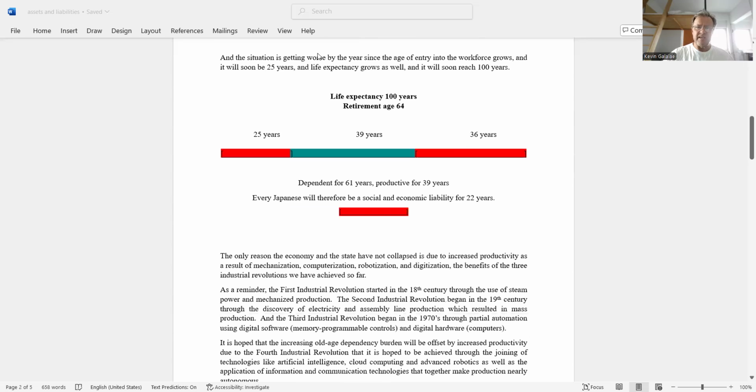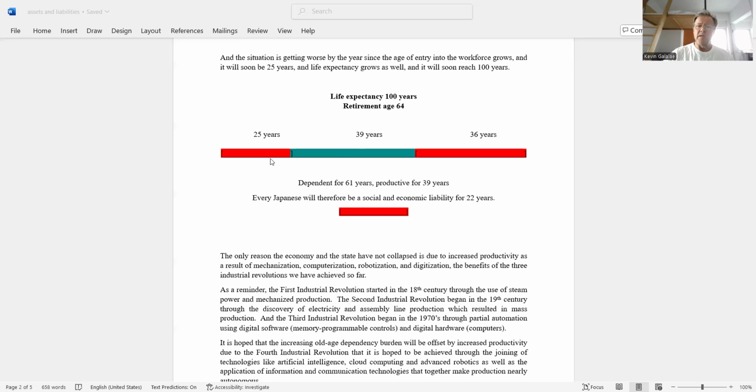So what happens if life expectancy rises to 100 years? The retirement stays at 64, right? Then the longer the life expectancy, the longer governments will try to keep people in education. Why? Because there won't be enough jobs for the young. So they will delay their entry to the workforce.